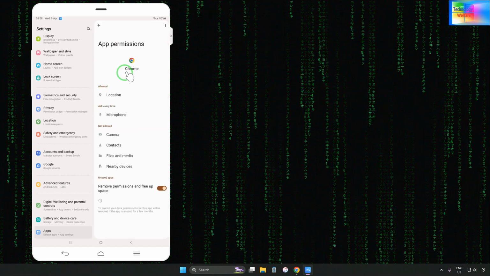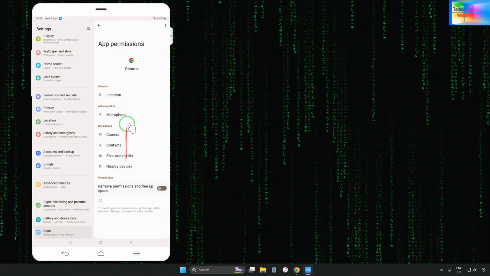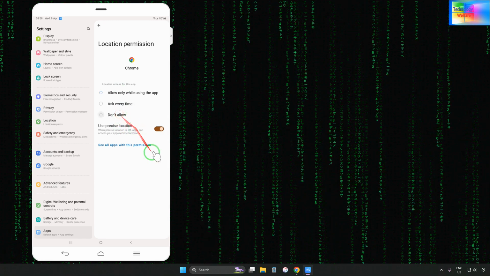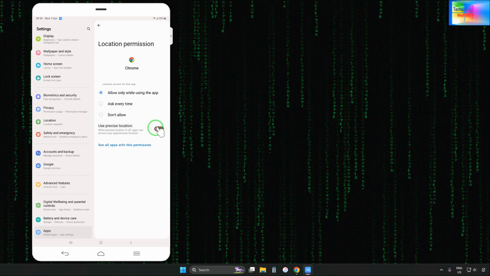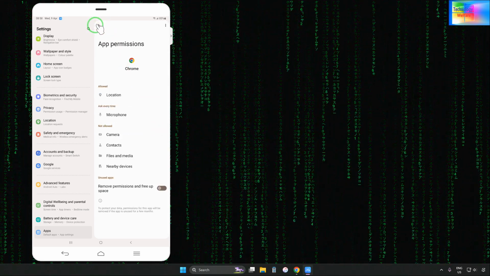Now here, of course, all the data will be safe. Now here, we will come to the permission. We will remove the permission, and thereupon we will go to the location there. We will have to click on don't allow, and make the precise location disabled. So this one is now done. We'll have to go back one more time.